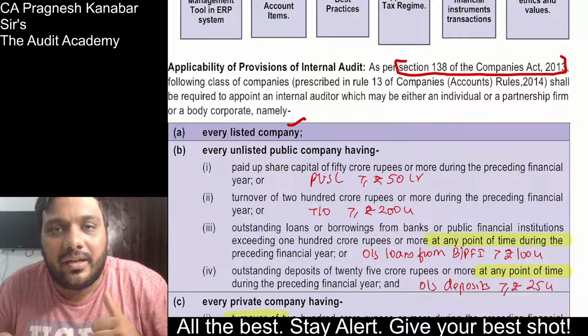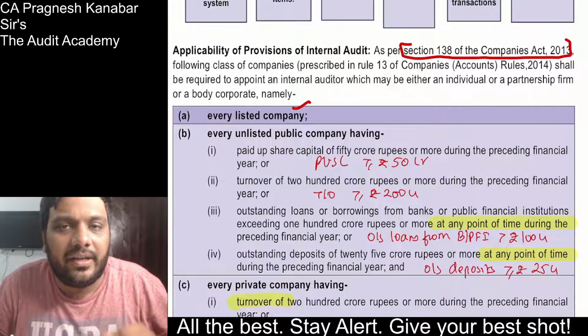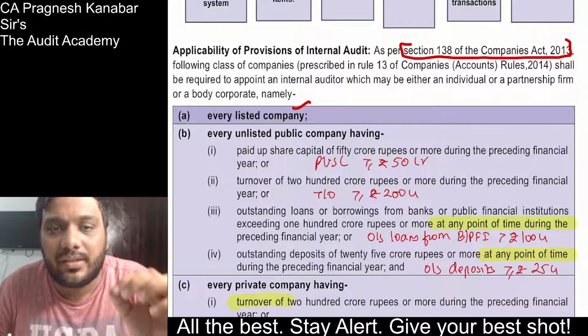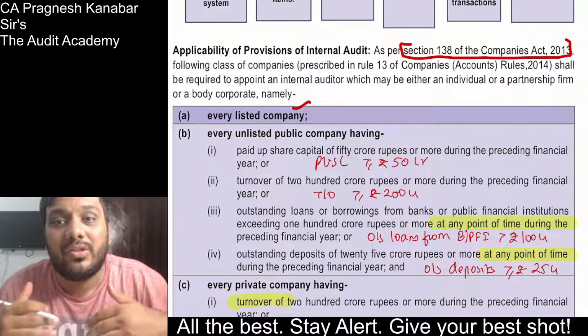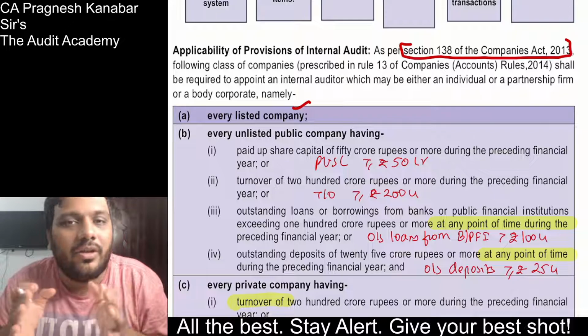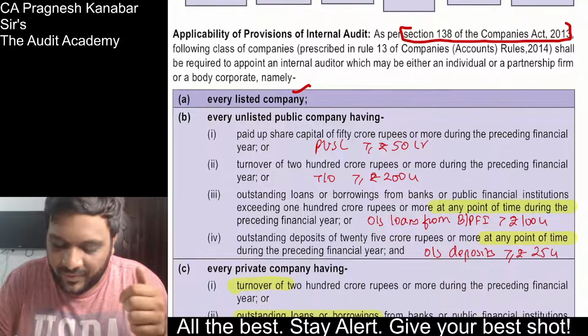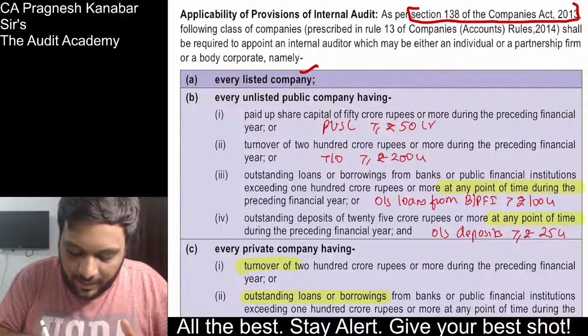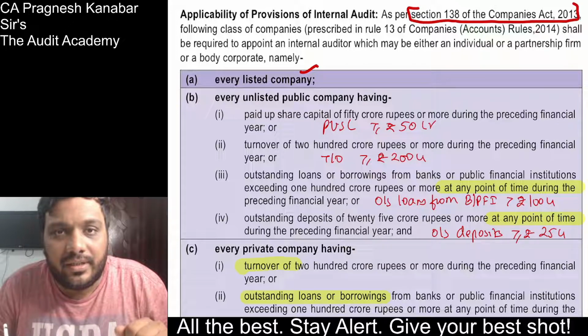In Section 138, applicability, eligibility, everything is given, but normally we see that final year students are experts when it comes to Section 138. So I will not waste time highlighting something just because it can increase the TRP of my video. You are already aware about this. These videos are made for the boring parts that you do not do. But still, Section 138 applicability: every listed company has to appoint an internal auditor.